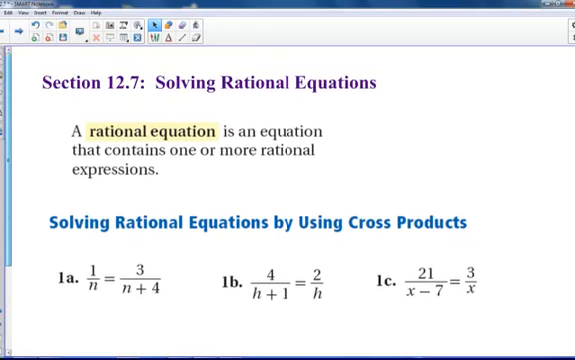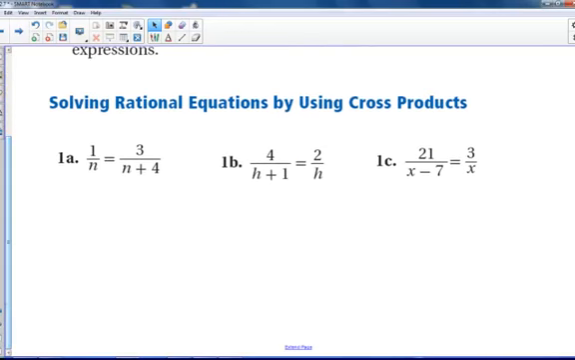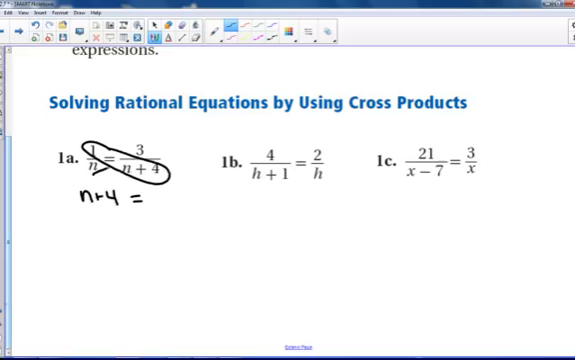So, probably the easiest way to do this first one is to cross multiply because there's nothing added or subtracted. So, n plus 4 times 1 would equal 3n.